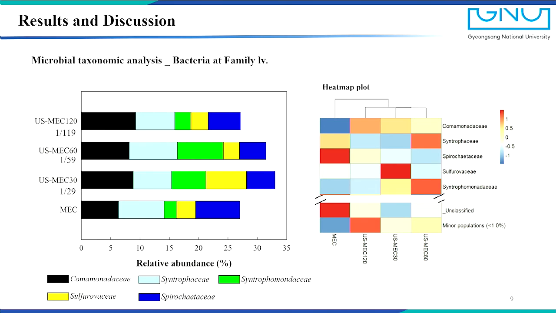Spirochaetaceae is one of the syntrophic acetate oxidizing bacteria, SAOB, and Sulfurovaceae, Syntrophaceae, and Syntrophomonadaceae include both exoelectrogens and SRB at the genus level. So the total exoelectrogen and SRB population changed from 21.6 to 28.1% when applying low-strength ultrasonication, and as the interval got shorter, the relative abundance increased.